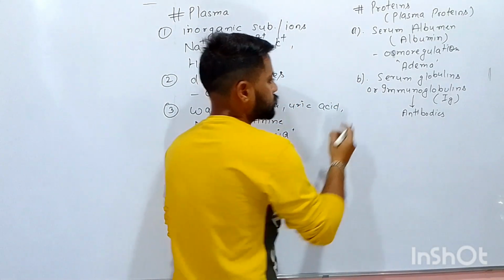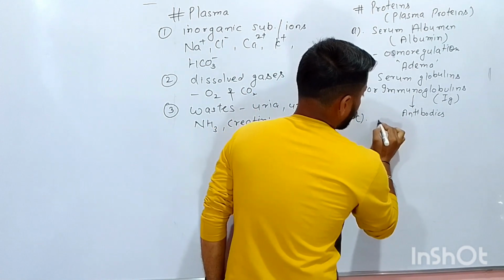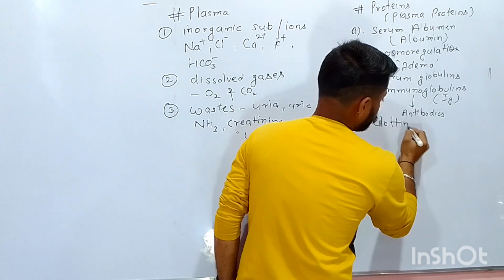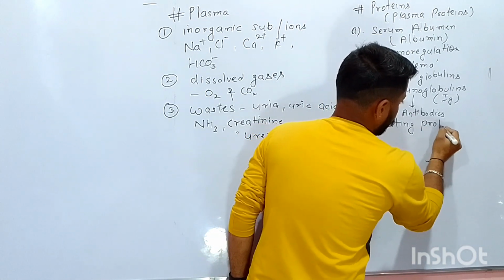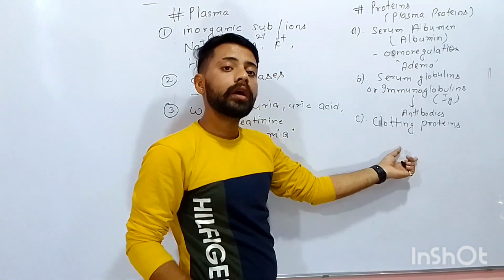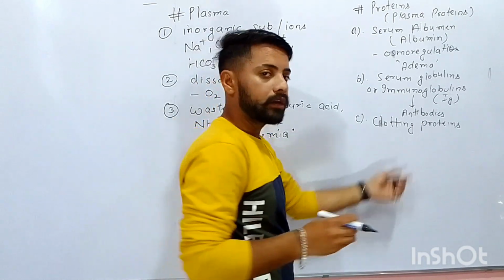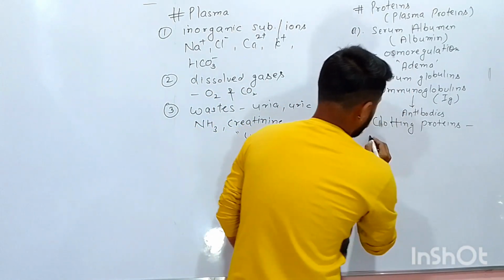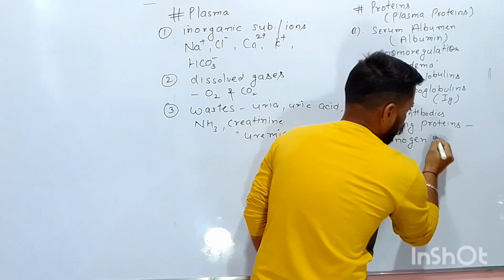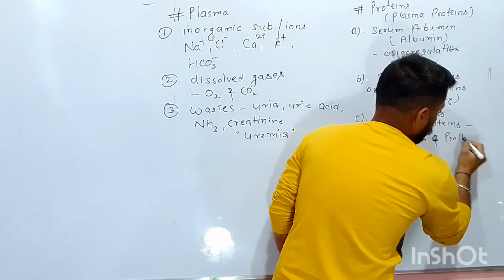The next proteins present in plasma are clotting proteins. Again, as the name tells us, the clotting proteins help in the clotting of blood whenever there is a cut in the blood vessels, and these proteins are fibrinogen and prothrombin.